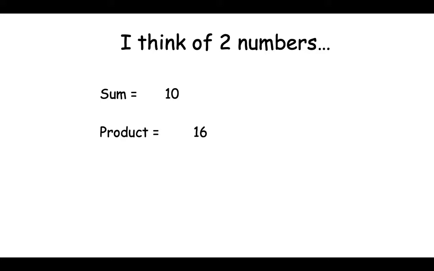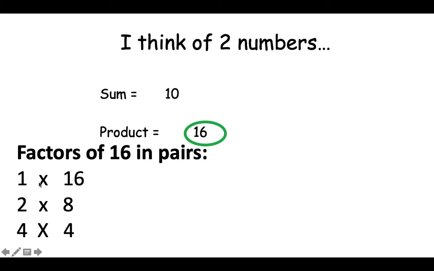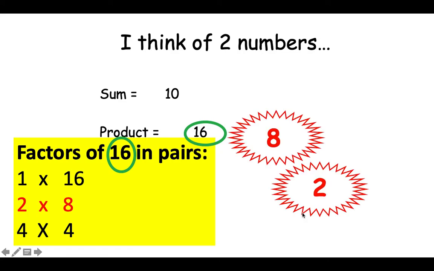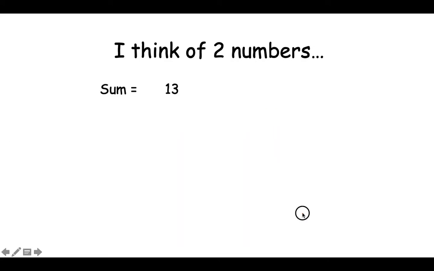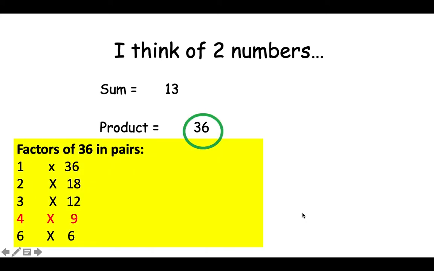Pause. Okay, this one was a little harder. So here, I would absolutely recommend you write down all the factor pairs. So I'm going to start with 1. 1 times 16 is 16. 2 times 8 is 16. 4 times 4 is 16. And then we've got to see which out of these 3 options combine together to make 10. It's got to be 2 and 8. Pause. The answer for this one was 4 and 9.